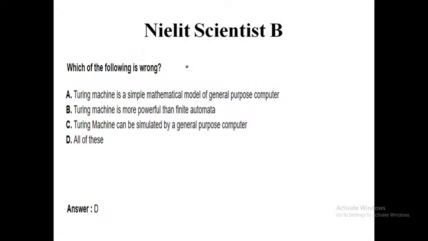Next, which of the following is wrong? Turing machine is the simple mathematical model of a general purpose computer. As I said earlier, it is true. Next, Turing machine is more powerful than finite automata. Obviously Turing machine is more powerful. Finite automata is less than pushdown automata. Pushdown automata is less than linear bound automata. Linear bound automata is less than Turing machine. Turing machine has the highest power. No doubt about that.